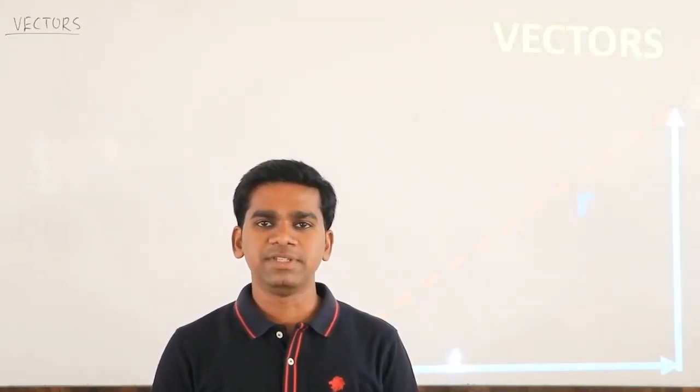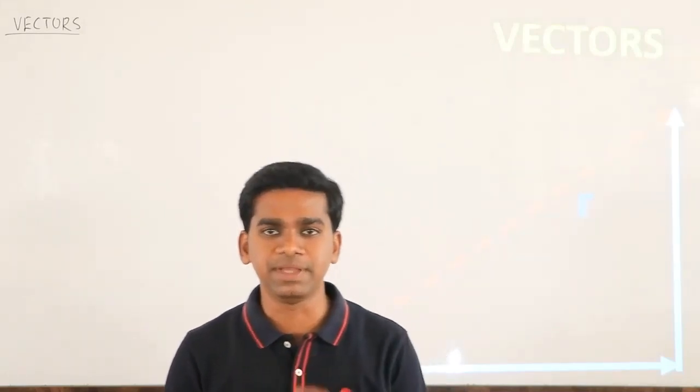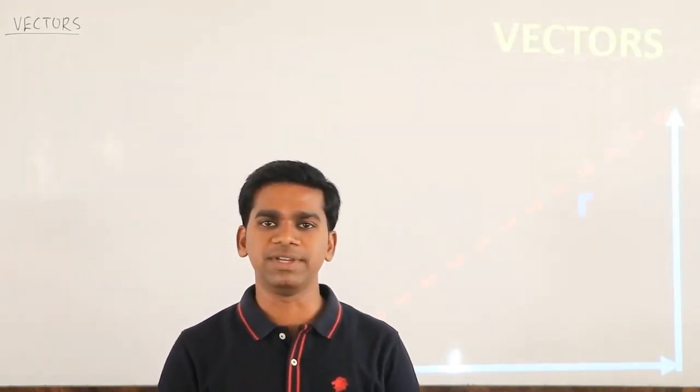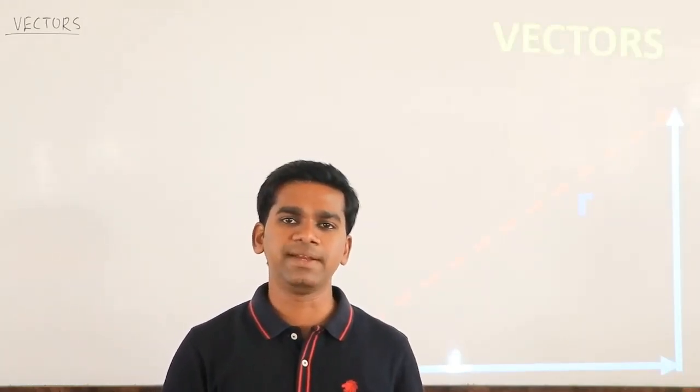What is a physical quantity? Anything which can be measured is called a physical quantity. In physical quantities, some require only magnitude and some require both magnitude and direction.